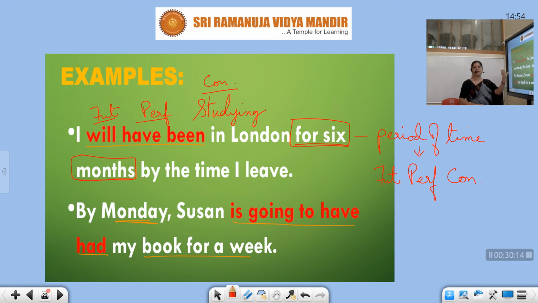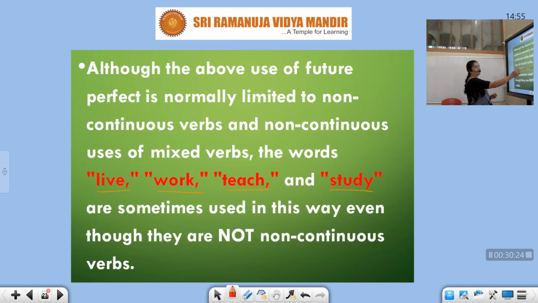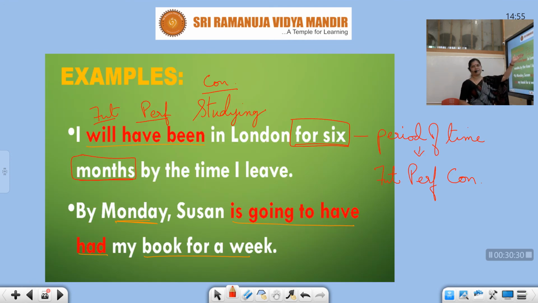From India to London I went, and by the time I come back to India, it will be 6 months. So actually you went there to study, or to work, or to teach somebody, or to live with somebody. But still, you don't need to write it. Even if you don't write this word, it is understood. So like that also, it's acceptable. In some cases, it's acceptable.